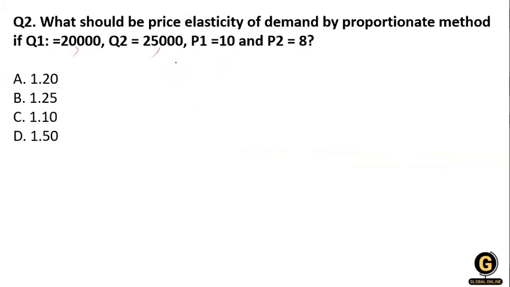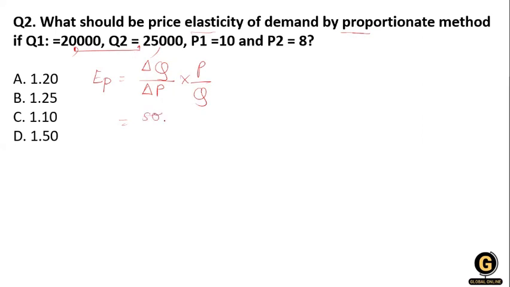The formula of the price elasticity of demand by the proportionate method: price elasticity of demand is equal to the proportionate change in quantity divided by the proportionate change in price, multiplied by price and divided by quantity. The change in quantity: here there is 20,000 and after that 25,000.